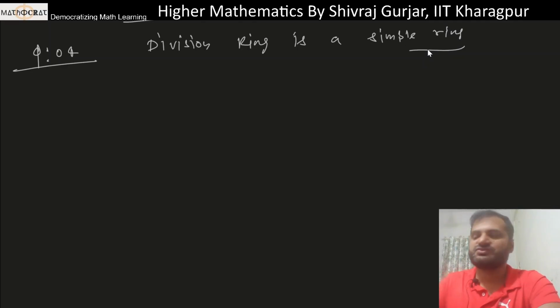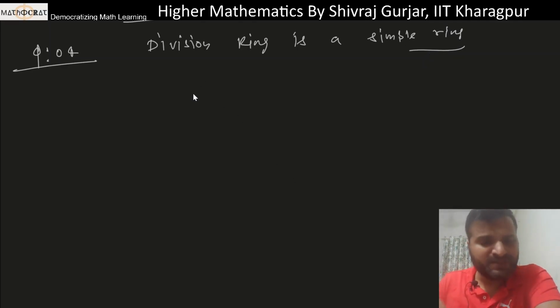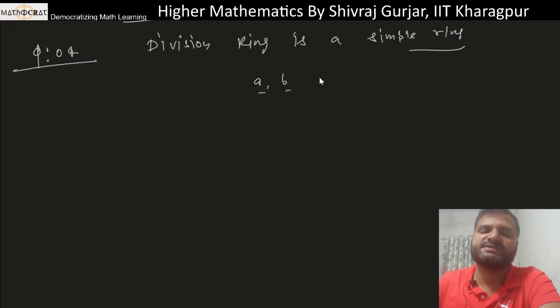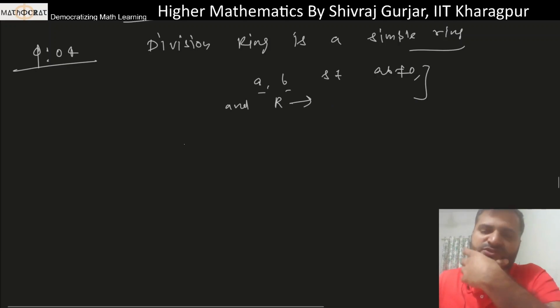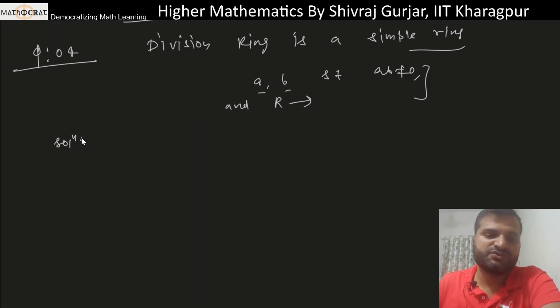What is the definition of a simple ring? It is that there exist at least two elements A and B such that AB is not 0, and this ring R has no proper ideals. This is the definition of simple. These are the two conditions. So we have to show that a division ring is a simple ring. So we can show that.